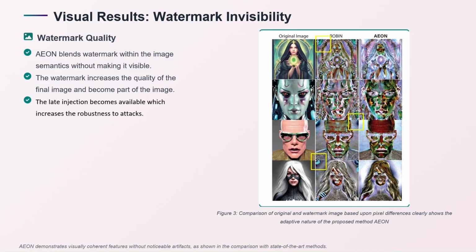The watermark quality reduces in Robin, where the watermark, when injected at later stages, shows visibility in different highlighted areas. While Ion, since it embeds the watermark within the image semantics, fuses it, increases the image quality, and retains the watermark under different adversarial attacks.